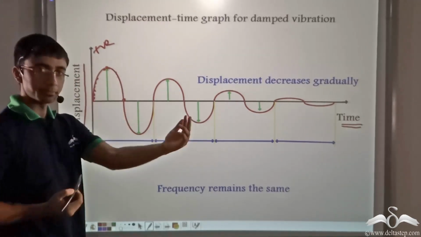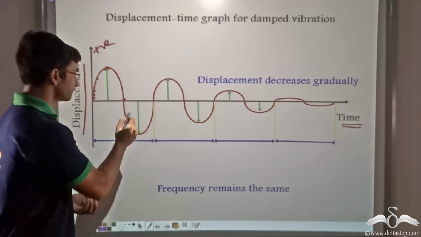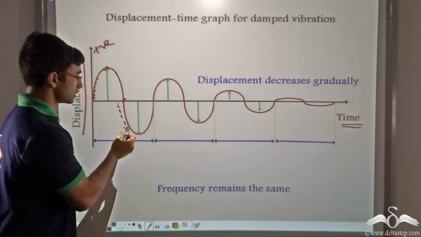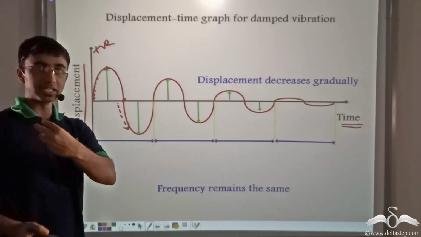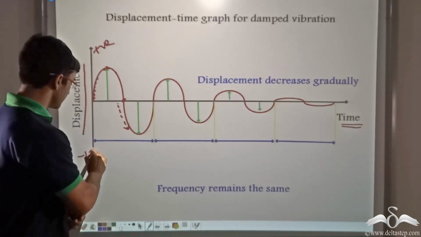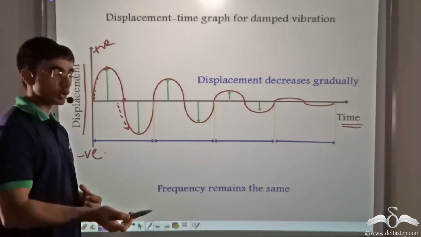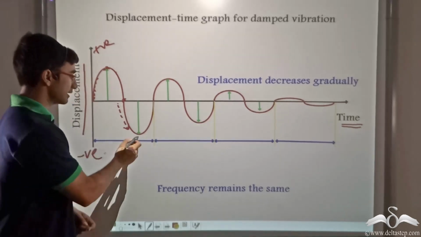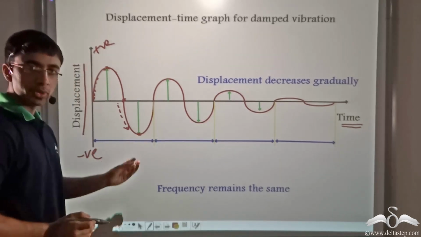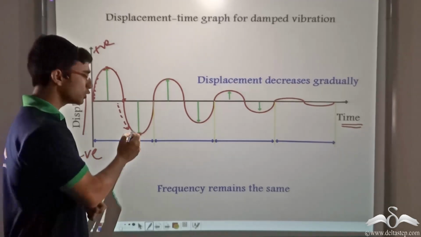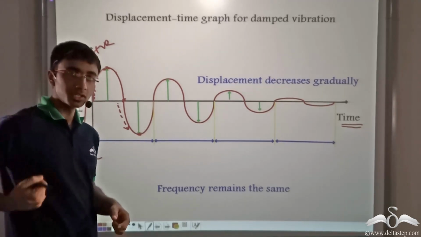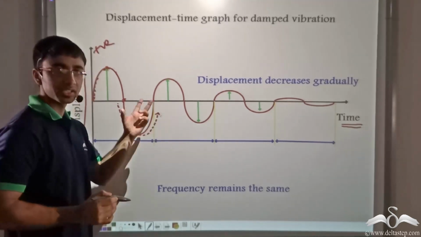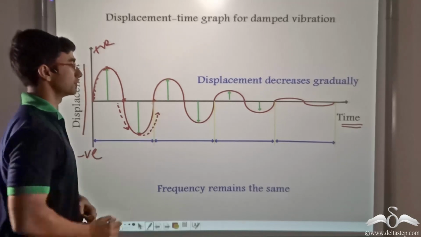Now again it starts moving back and reaches the mean position. But due to its inertia of motion, it continues moving backwards in the backward direction. Conventionally, this backward direction is plotted on the negative side of the y-axis. Once it starts moving back, it again comes to a certain point and stops. Again over here, it will have a tendency to return to its mean position. So it starts moving in the forward direction again and reaches the mean position.